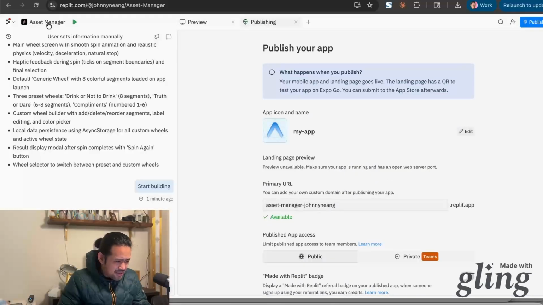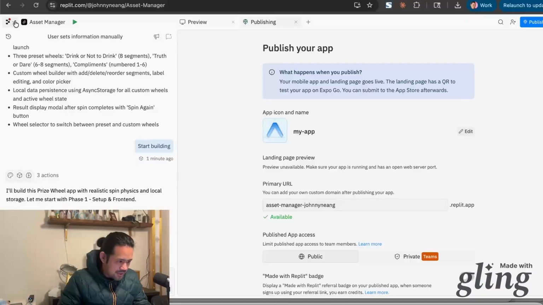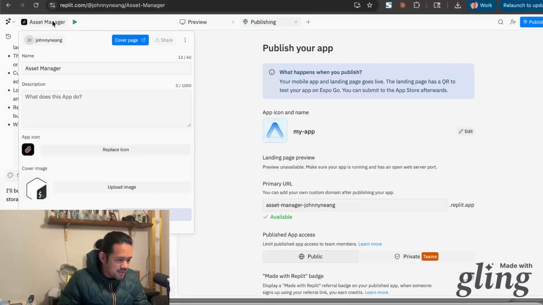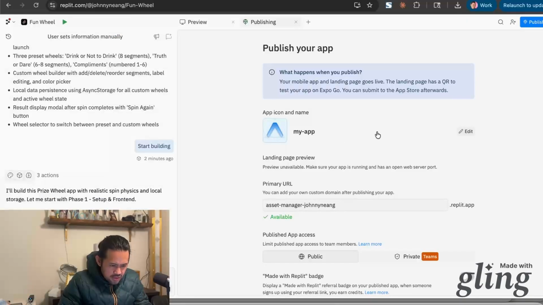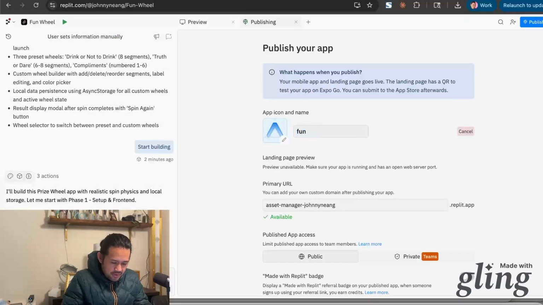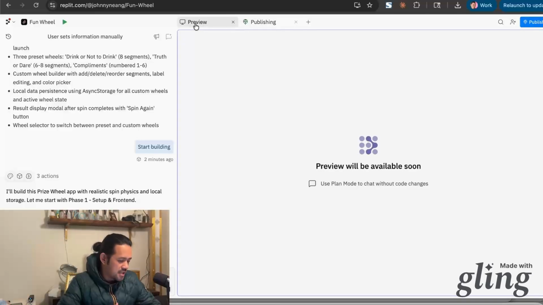An asset manager. That's the worst name for this. I would just call it the fun wheel, so let's rename it to the fun wheel. Bam. Okay, so yeah, let's call it the fun wheel. And so let's see. I think I'm interested in just getting it kind of working, and I want to see what this looks like in Expo, and then just kind of go from there.